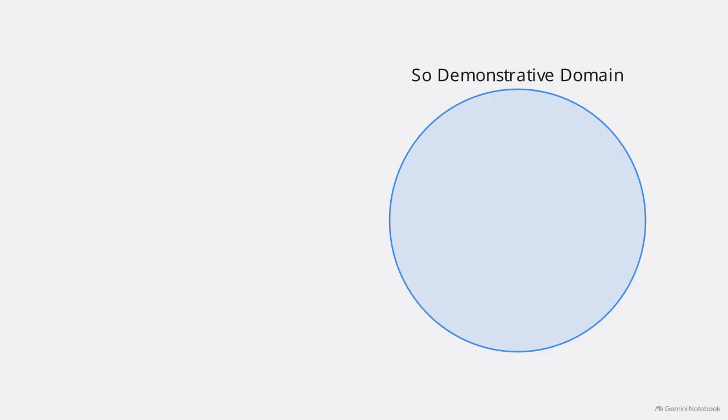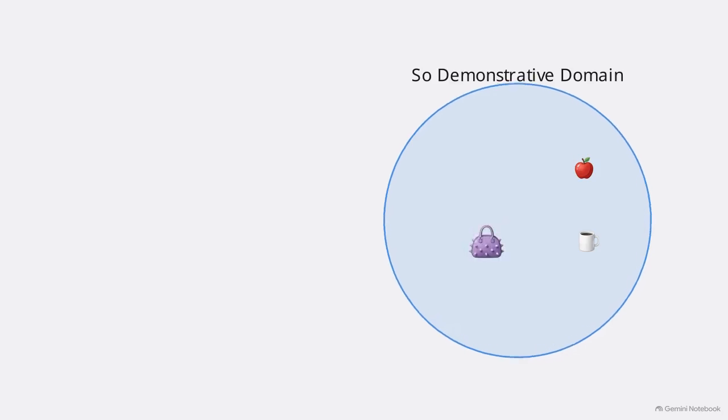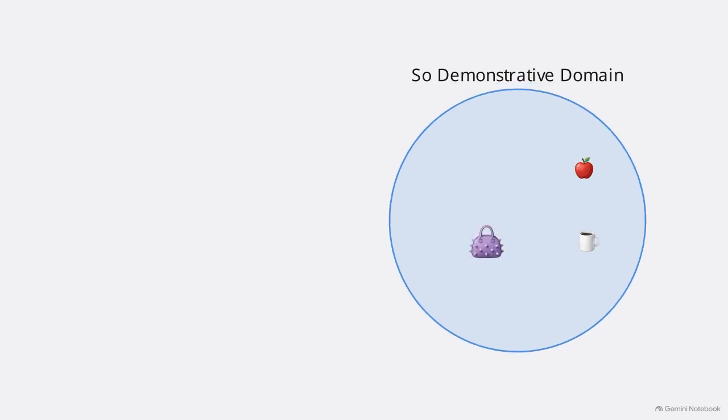Look at this diagram of two people talking, Akira, who is speaking, and Boda, listening. Notice the glowing blue bubble surrounding Boda. In Japanese grammar, this bubble represents the so demonstrative domain. It holds everything physically near the listener. If Boda happens to be holding something interesting, like that unusual spiky bag, it sits squarely inside his so domain.